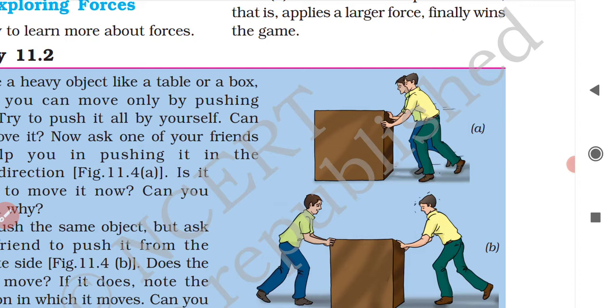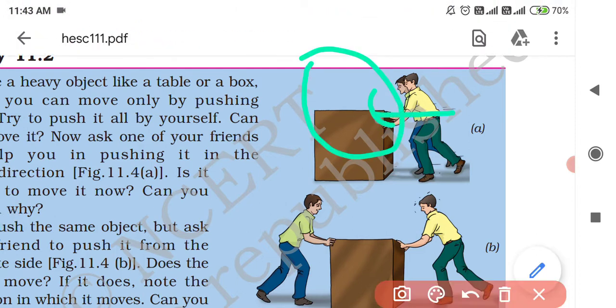Two persons are pushing this heavy box. But suppose there is a heavy box which one man can move only by pushing it very hard. If only one man is pushing this box, then it becomes very difficult to push, right?